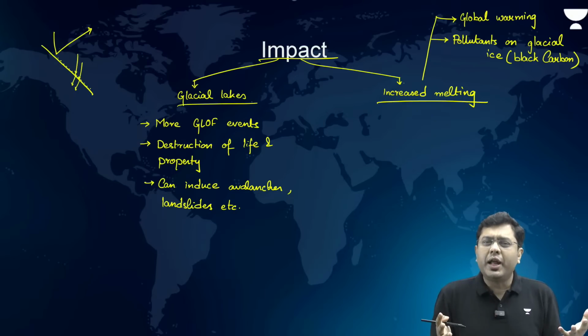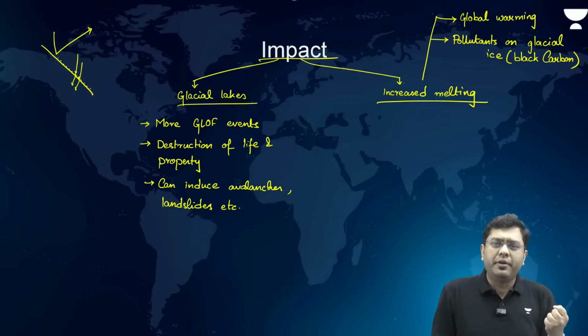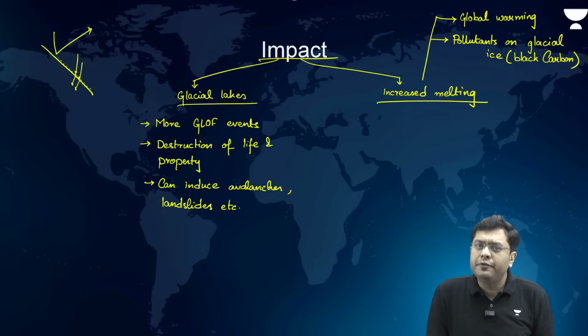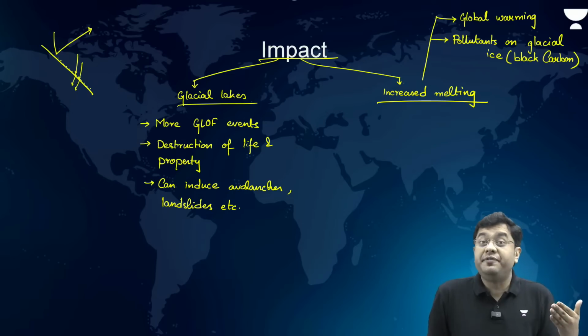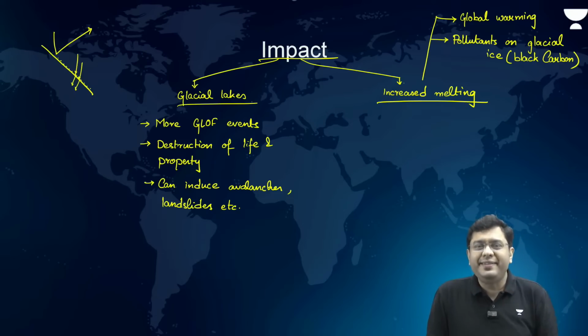When all the glacial ice has melted, that means the river flow of the Himalayan region will be dependent completely on the amount of rainfall received. And the Himalayas don't receive a particularly high amount of rainfall. Nonetheless, those rivers will end up becoming seasonal.